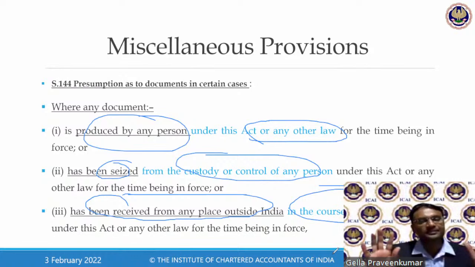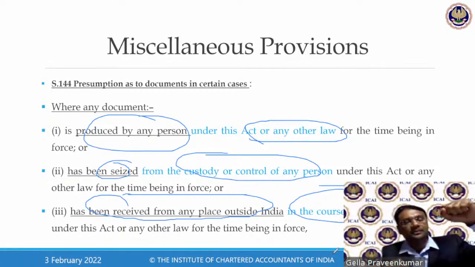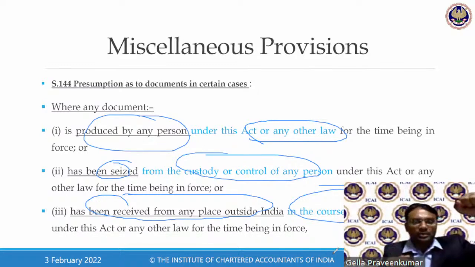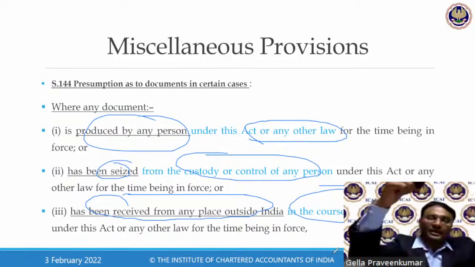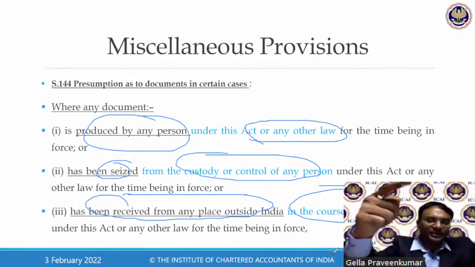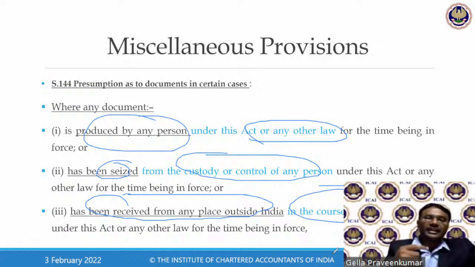Now, what happened here? Head office was in Tamil Nadu, and the branch is in Gujarat. From the head office, bill to the branch, ship to the client directly in Gujarat. Bill to branch in Gujarat, ship to the customer in Gujarat. Again, an invoice was raised from this branch to the customer after a period of 3 to 6 months. The accountant didn't understand that this was a bill to ship to transaction. He simply said, sir, I received an invoice, but I never received the material. This was the statement given.